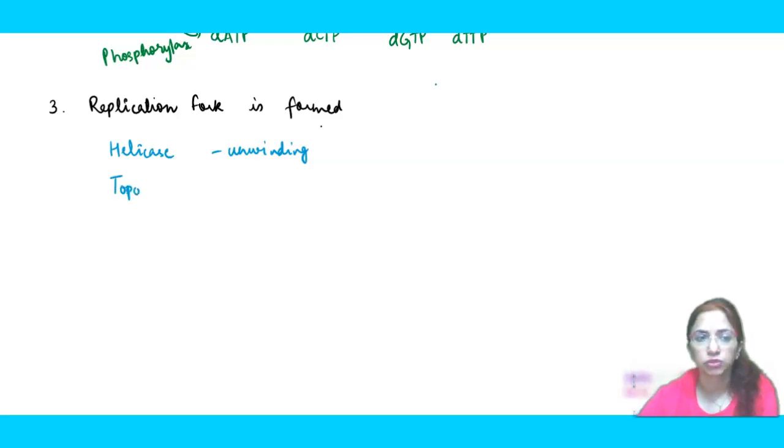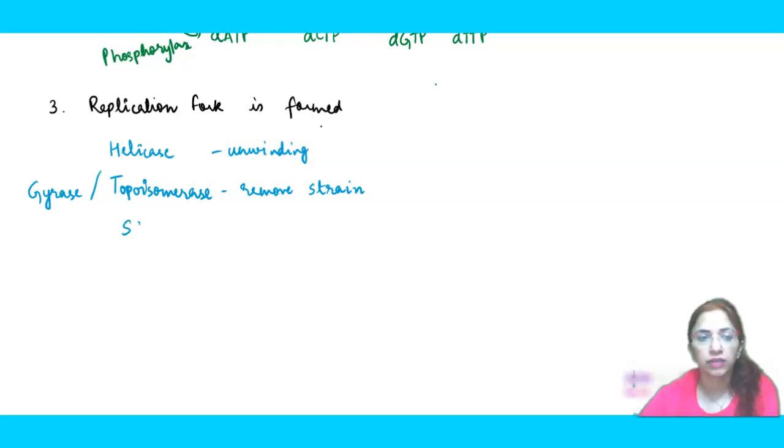Another enzyme, topoisomerase, will come and remove the strain, because unwinding of the DNA develops strain. In certain books, its name is mentioned as gyrase, so don't consider gyrase another set of enzyme. Topoisomerase and gyrase are altogether the same, right?